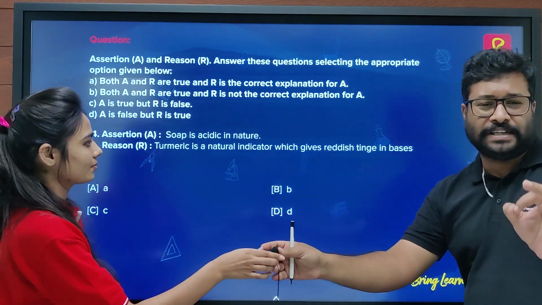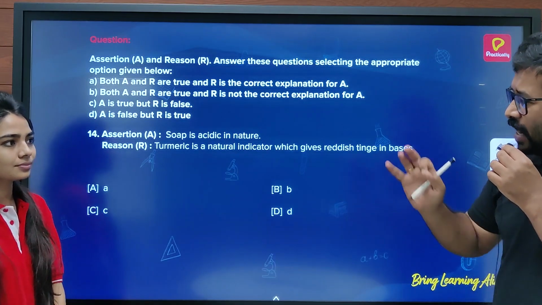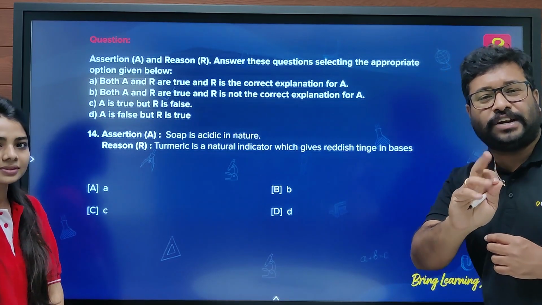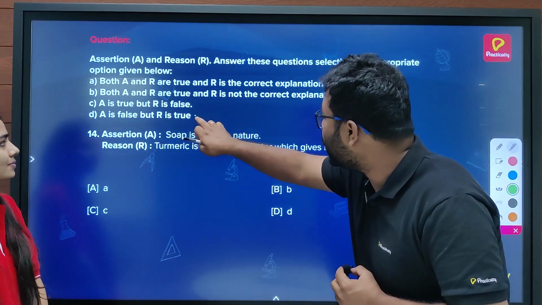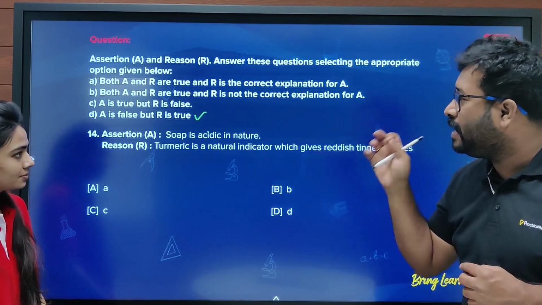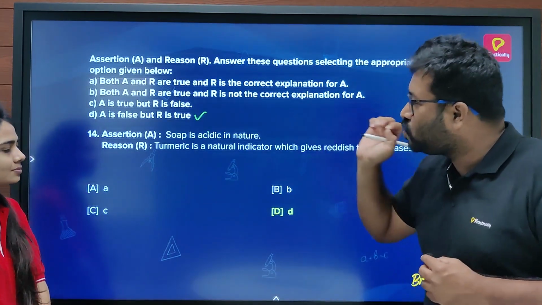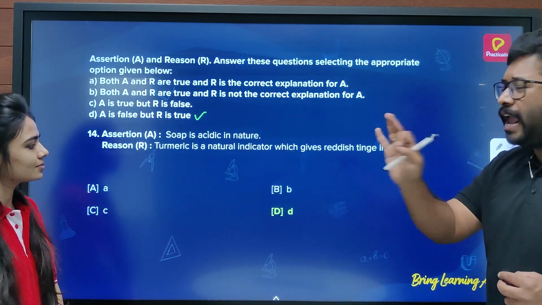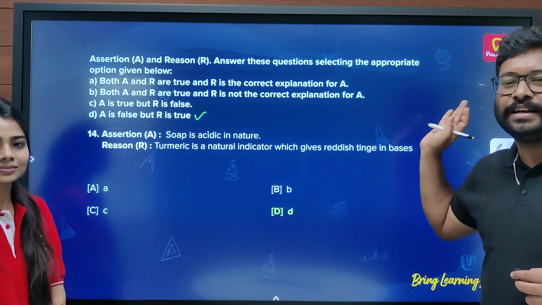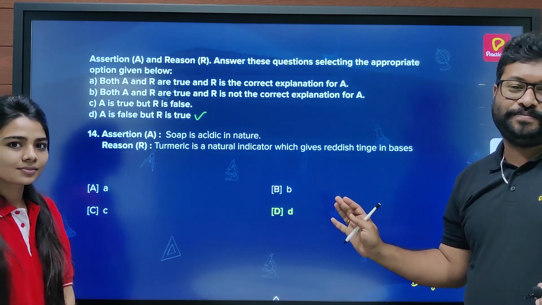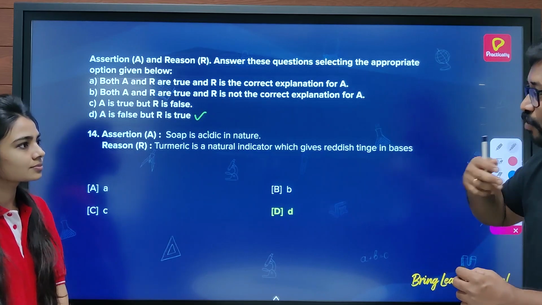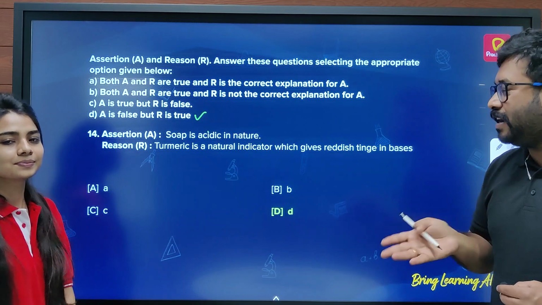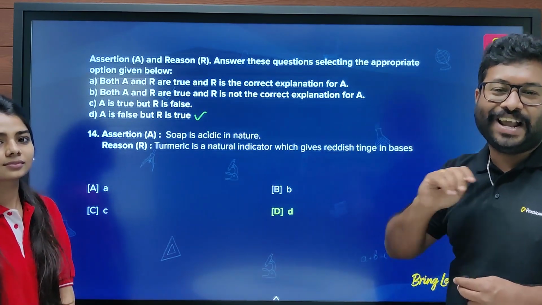Now let me give you a simple trick here. See, whenever you come to know that your A is false, then you can see in the options, you have only one option where A is false, and that is D. You can see here, in both A and B, A is right. C also has A right. But in D, A is false. Now you don't care about R. If A is false, that's it. You got your answer D. That simple it is. Okay. But this is when your assertion A is false. Other than that, you need to check all the options.